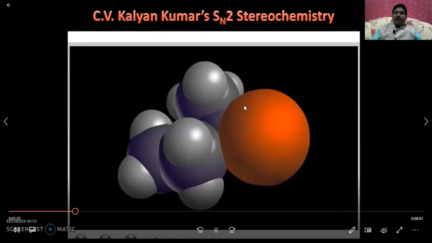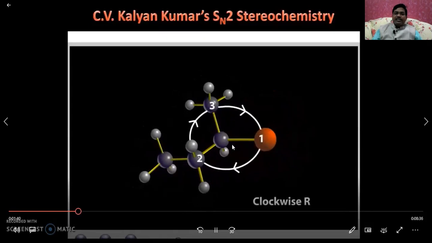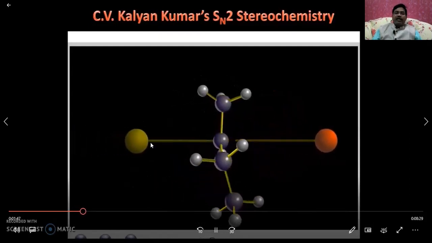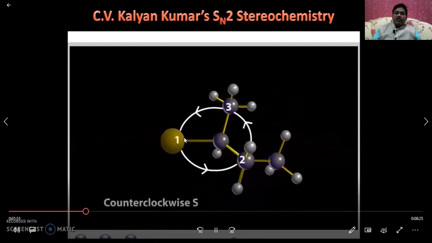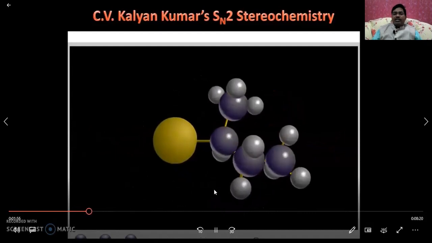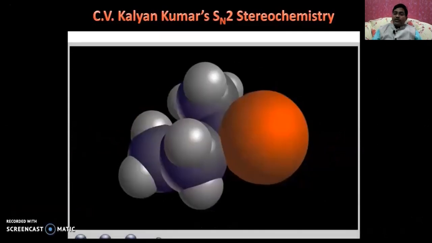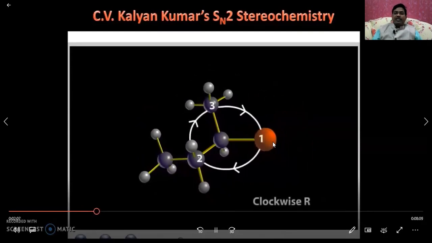This is our compound, having a stereo center here, according to the Cahn-Ingold-Prelog rules. This is our configuration, our alkyl halide, and this is going to be the entering group, the nucleophile, which enters quite opposite to the leaving group. That's why it is S configuration. That's why we can say that the configuration of the product formed is opposite to the reacting molecule.